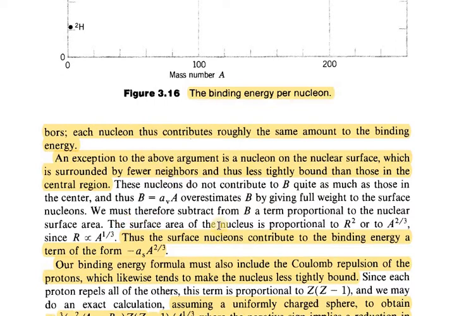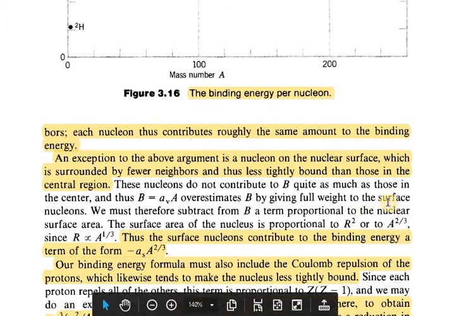The surface area of the nucleus is proportional to R squared, 4 pi R squared. We have already seen that R is R0 A power 1 by 3. Then R squared we can write as A power 2 by 3, since R is proportional to A power 1 by 3.